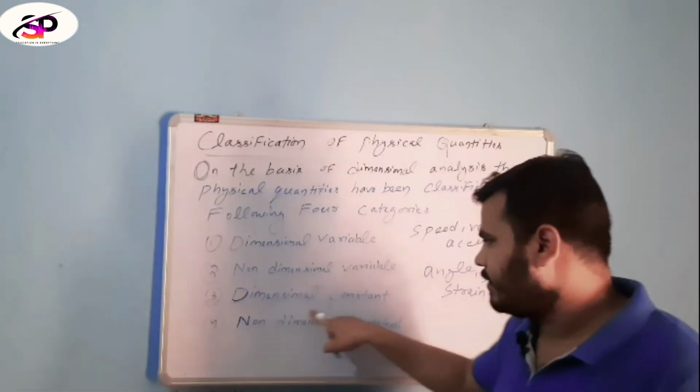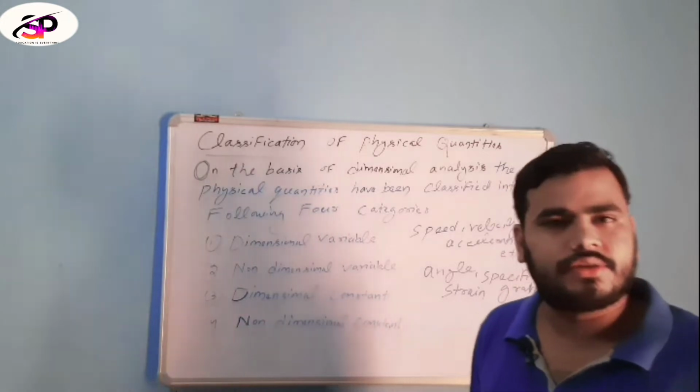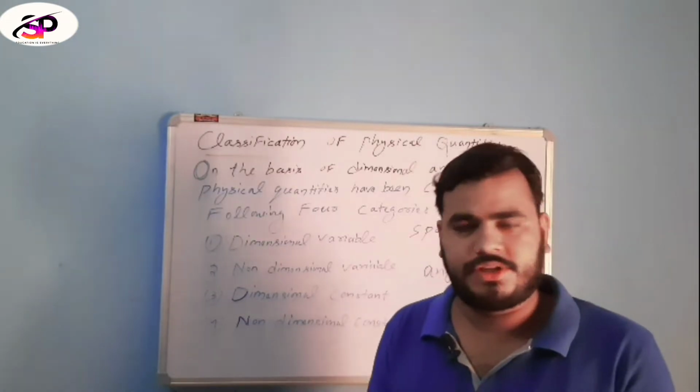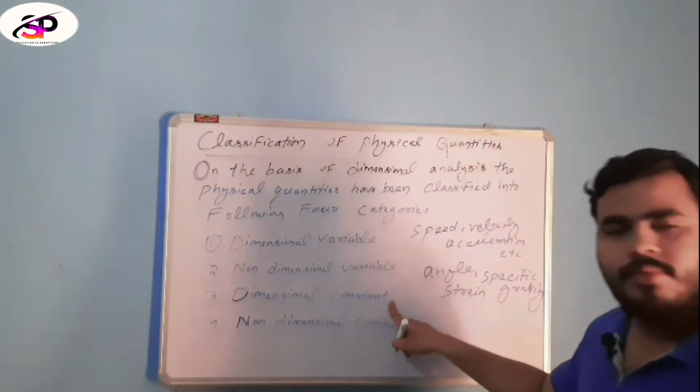Third one is dimensional constant. These are the quantities which are constant in nature and have a dimension formula.